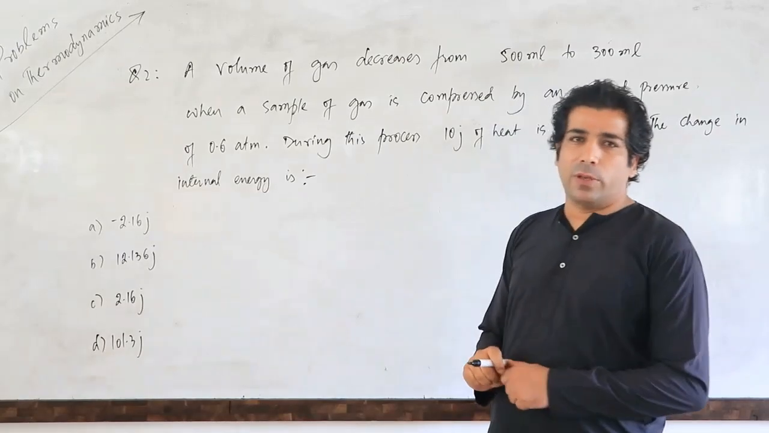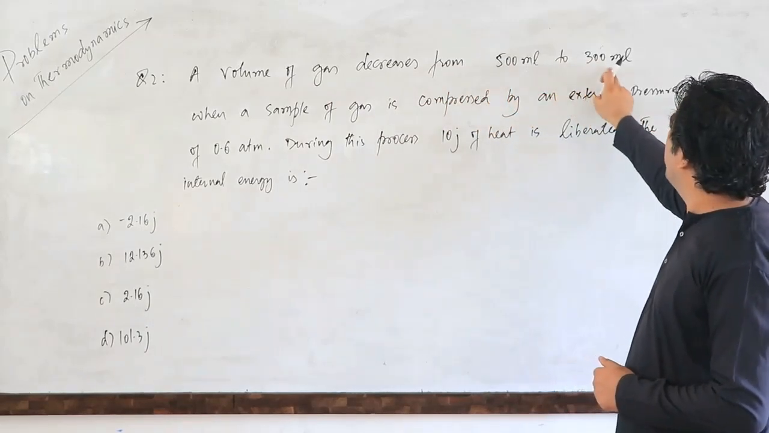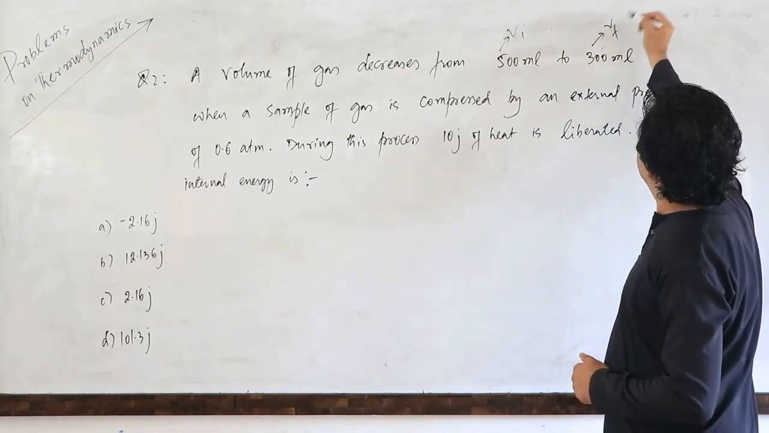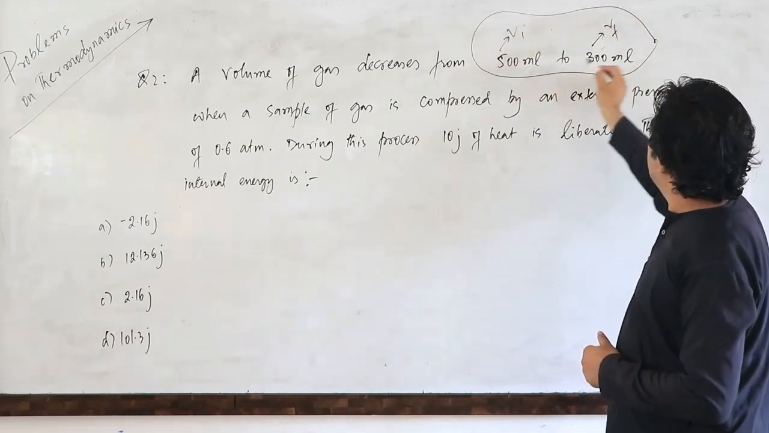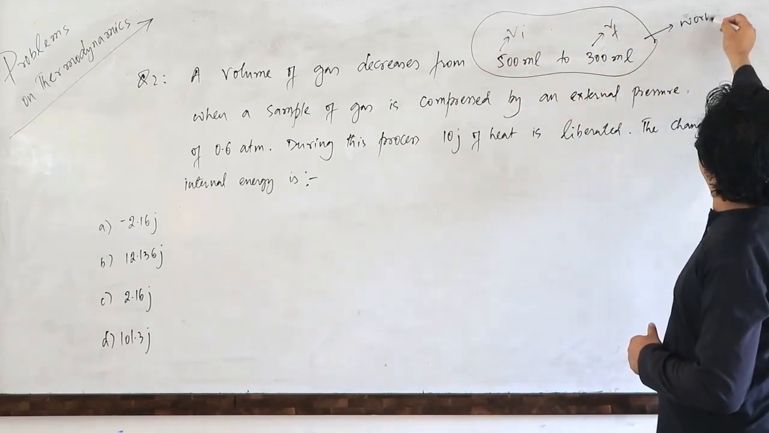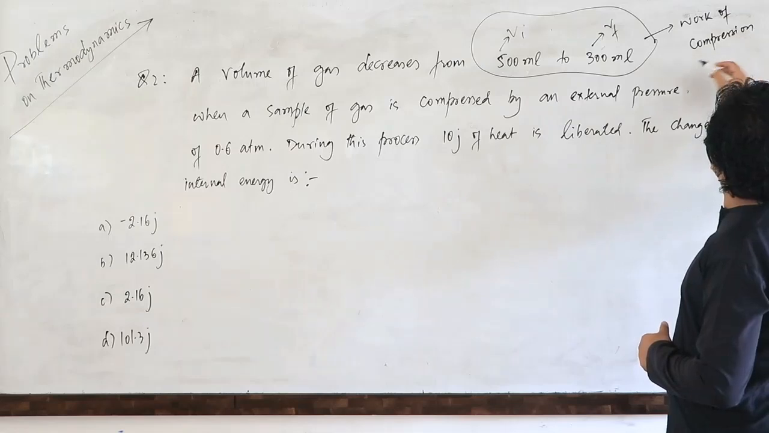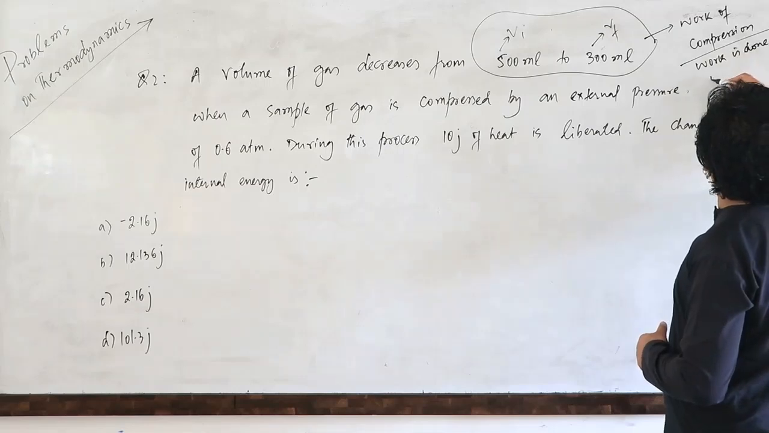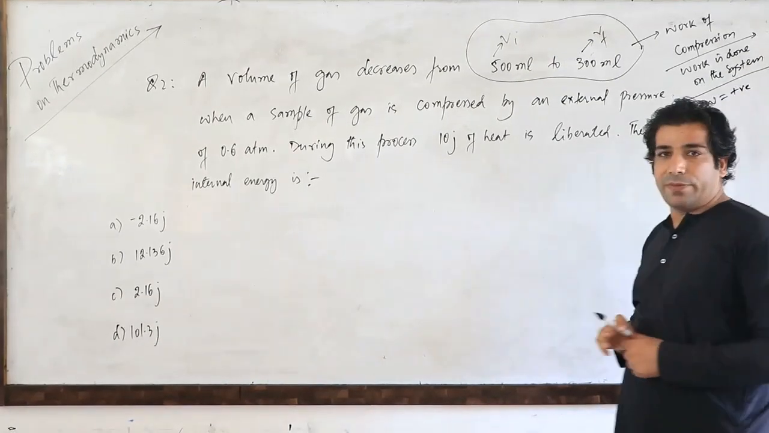So dear friends, let's talk about the question number second. A volume of gas decreases from 500 to 300. That means this is our initial value and this is our final value. And you know that the volume is basically decreasing from 500 to 300. So it is nothing but a work of compression. Work of compression means work is done on the system. And when the work is done on the system, my dear friends, work has to be positive. Correct, my dear friends?